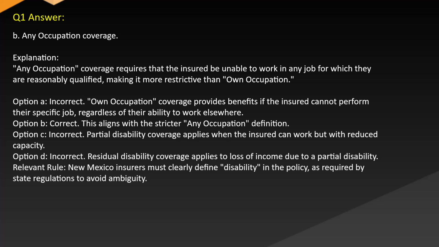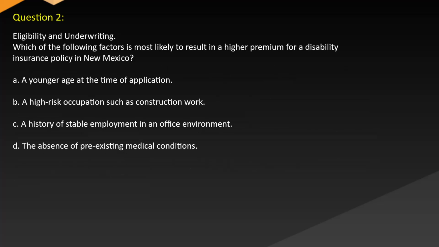A relevant rule: New Mexico insurers must clearly define disability in the policy as required by state regulations to avoid ambiguity. Question 2. Eligibility and underwriting. Which of the following factors is most likely to result in a higher premium for a disability insurance policy in New Mexico? A. A younger age at the time of application.